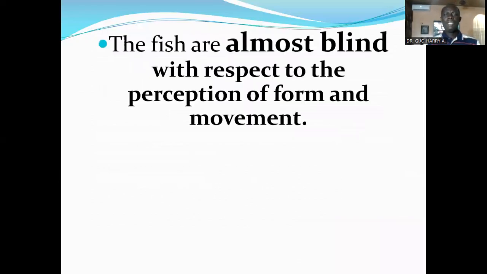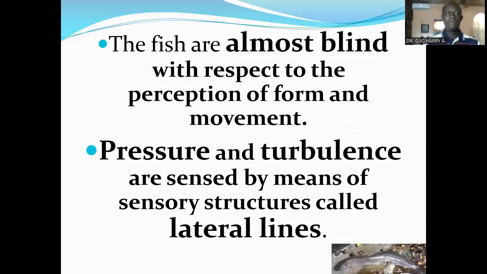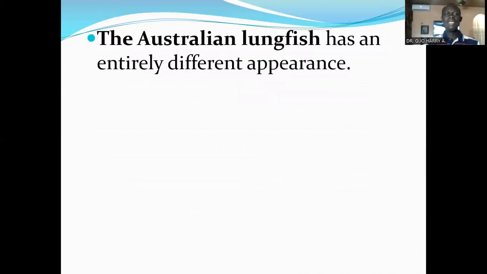The fish are almost blind with respect to perception of form and movement. Pressure and turbulence are sensed by means of sensory structures called lateral lines. The Australian lungfish has an entirely different appearance.